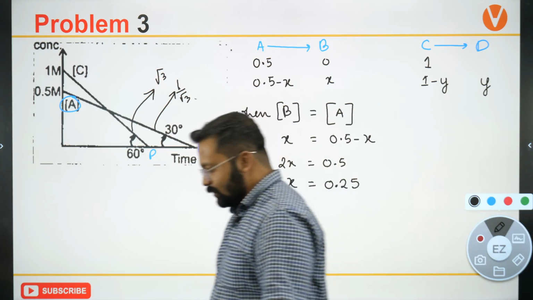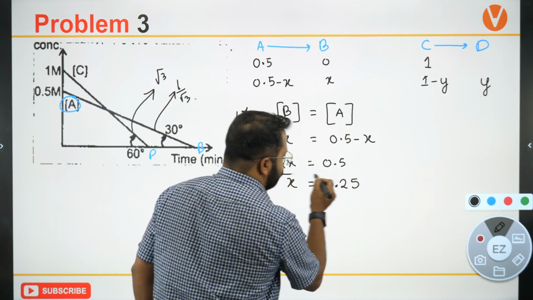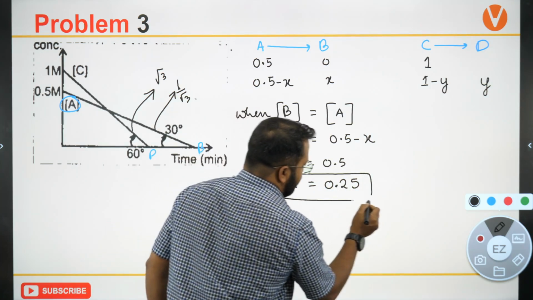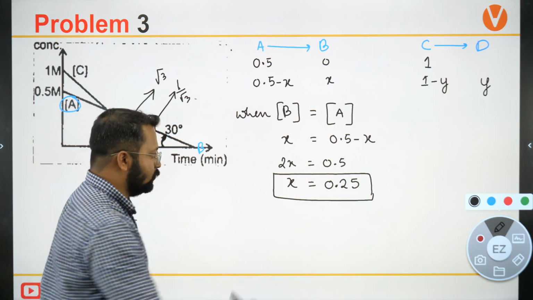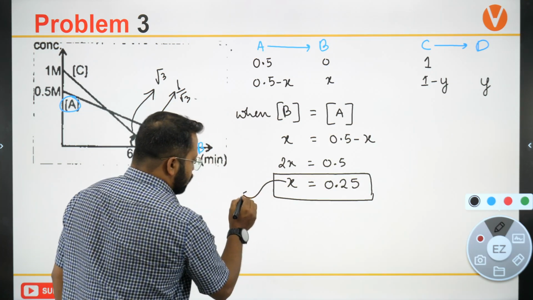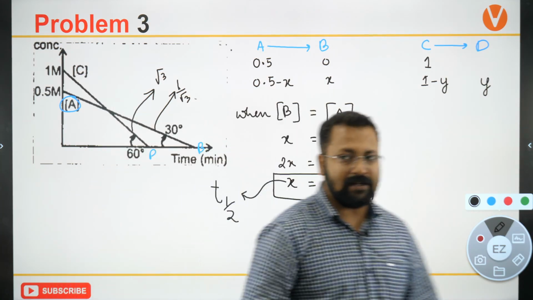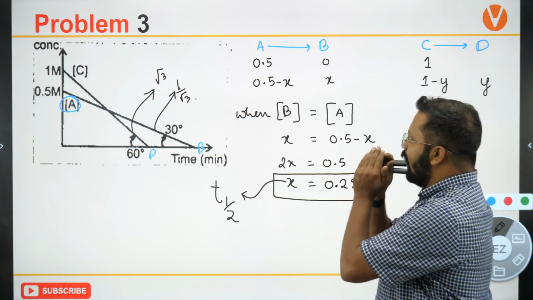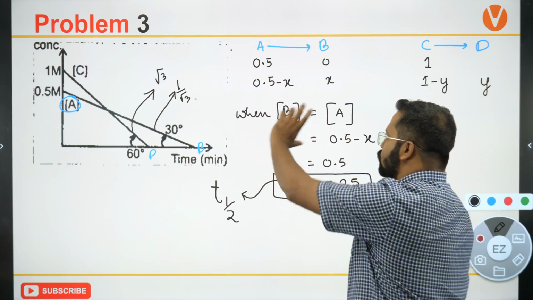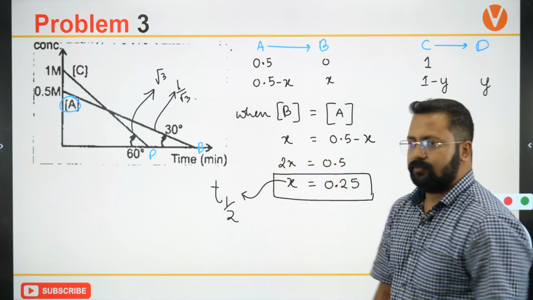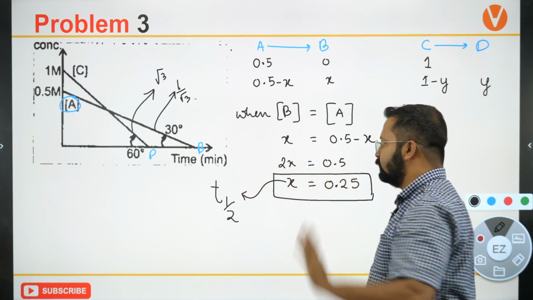ये कौन सा time होता है? Initial concentration is given as 0.5. Now the concentration becomes 0.25. How much time will it take to reach over here? What is this time equal to? ये जो time होगा, can I say that this is T half? That in T half time, उसमें 0.5 will become 0.25. Okay? T half time 0.5 will become 0.25.